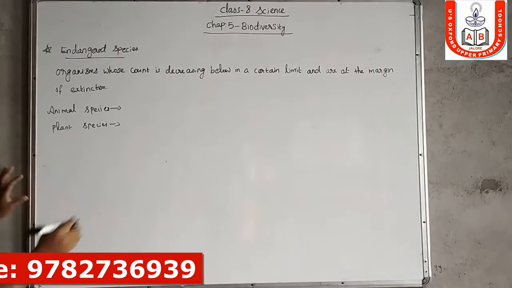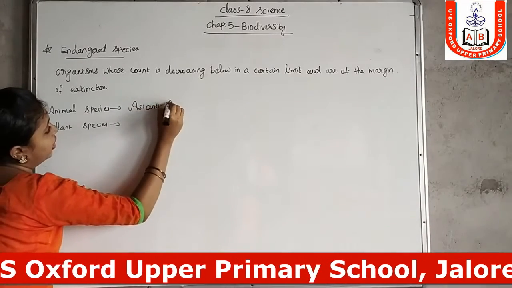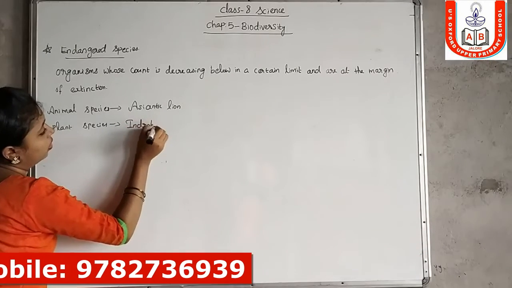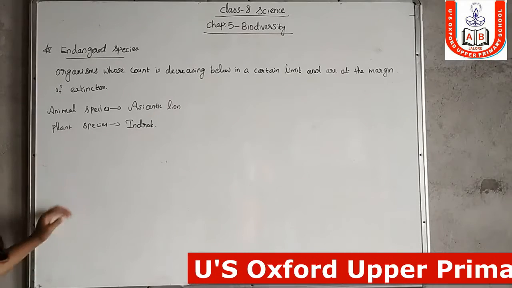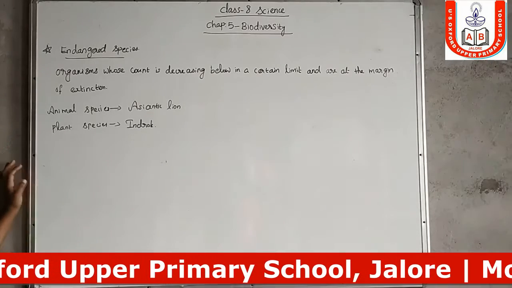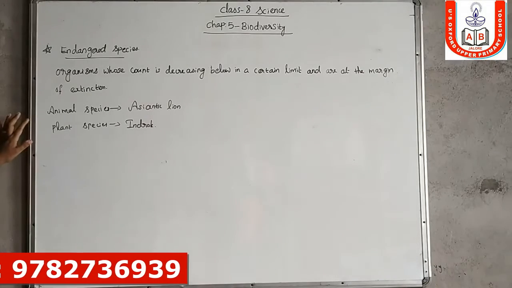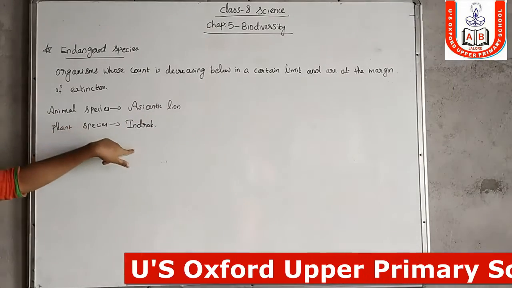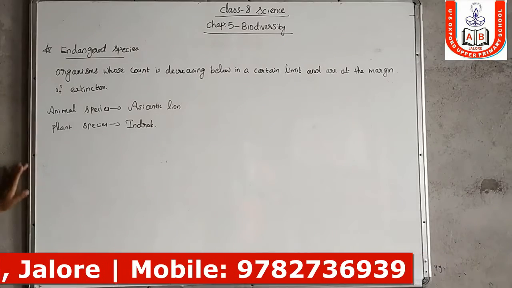The example of animal species is Asiatic lion, and plant species is Indro. So organisms whose count is decreasing below a certain limit and are at the margin of extinction are called endangered species. The examples are Asiatic lion as animal species and Indro as plant species. So this is the definition with examples of endangered species.